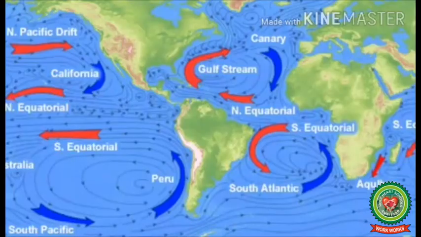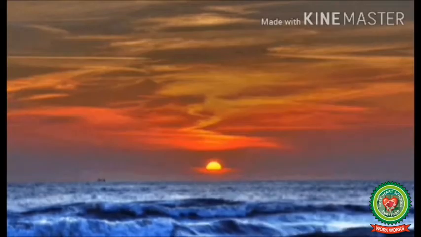First one is a horizontal movement, that is in the form of ocean currents, and the other one is a vertical movement, which is in the form of rising of the bottom water as well as sinking of the surface water. It is in the form of waves and tides. The movements are the results of variation in density due to the salinity and the variation in temperature.